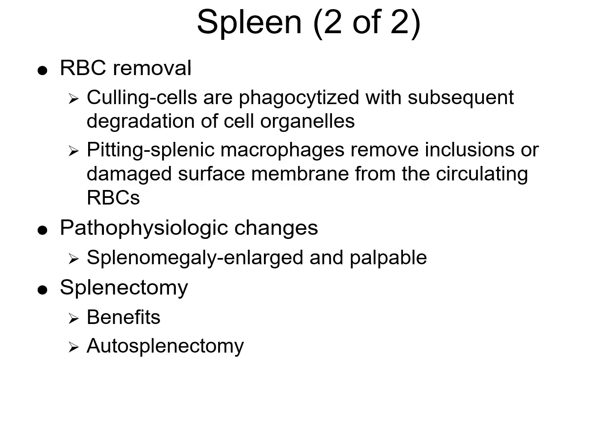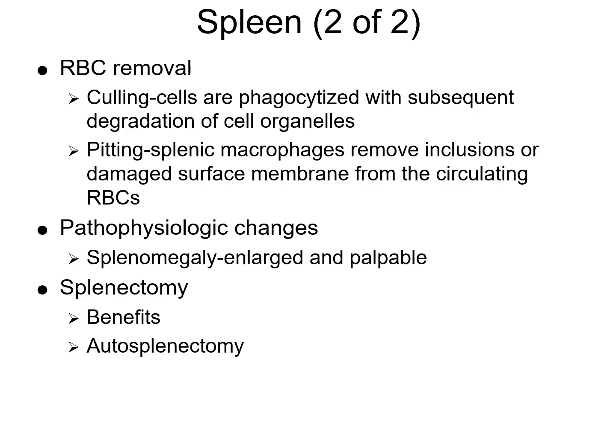To remove the red blood cell, we have a thing called culling, where old or damaged red blood cells are phagocytized by the splenic macrophages with degradation of cell organelles. There's also pitting, which is where splenic macrophages remove inclusions or damaged parts of the red blood cell membrane while the red blood cell can still remain in circulation. So it essentially takes a bite out of it where that part is that it doesn't like.